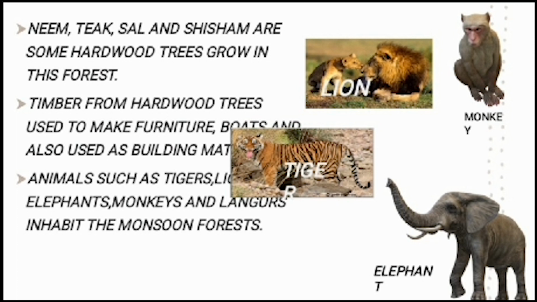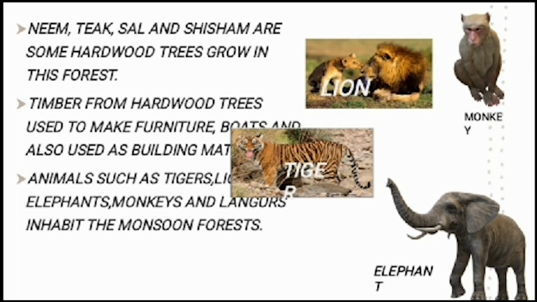Here hardwood trees also we can see, that is timber, from which we can make furniture, boats, and it is also used as building material. Animals such as tigers, lions, elephants, monkeys, and langurs also we can see in this tropical deciduous forest.